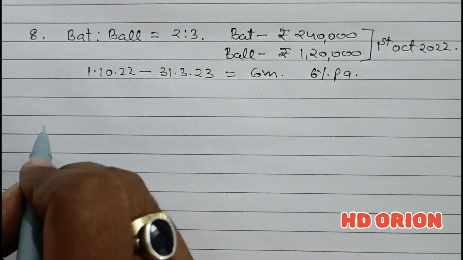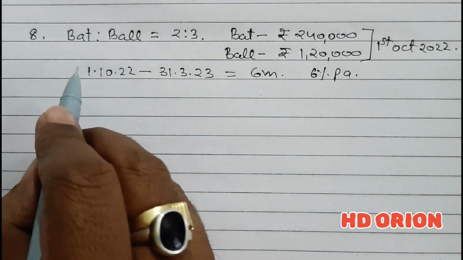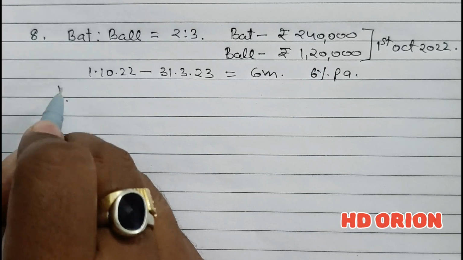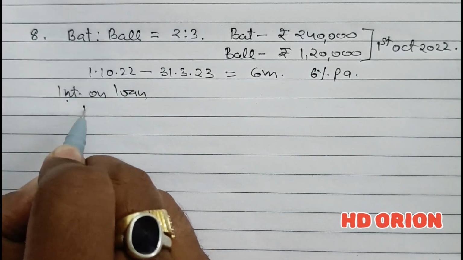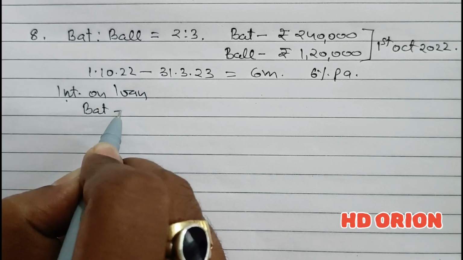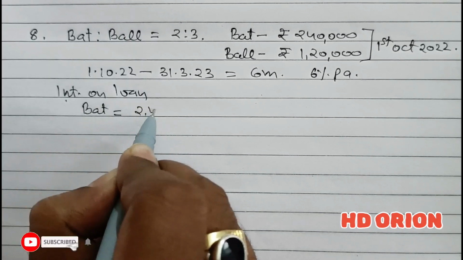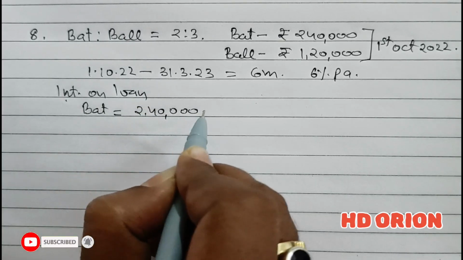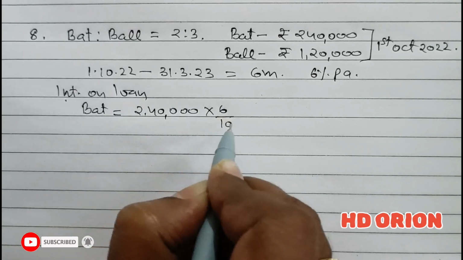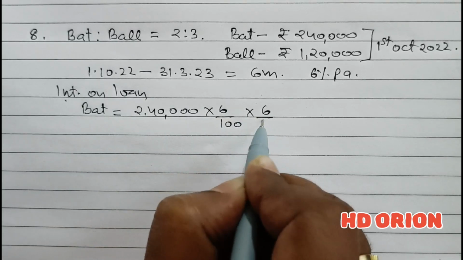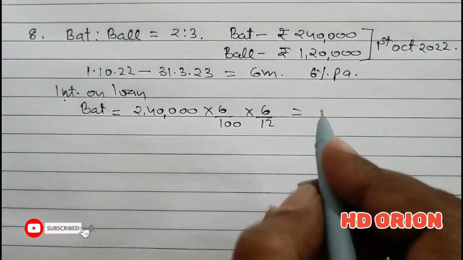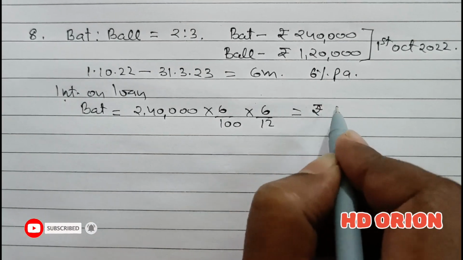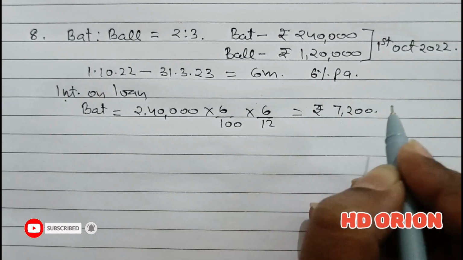Let us calculate interest on loan for the partner BAT. On 2,40,000 at the rate of 6% per annum only for 6 months is rupees 7,200.